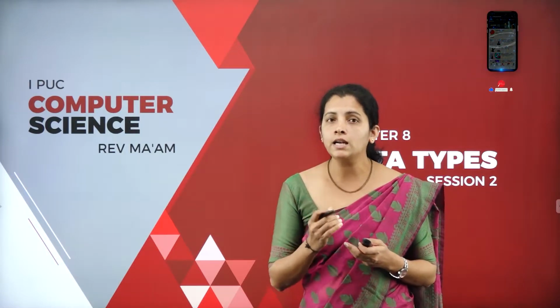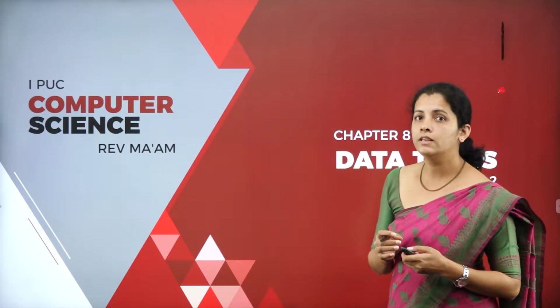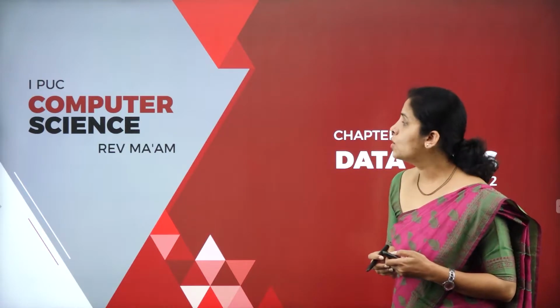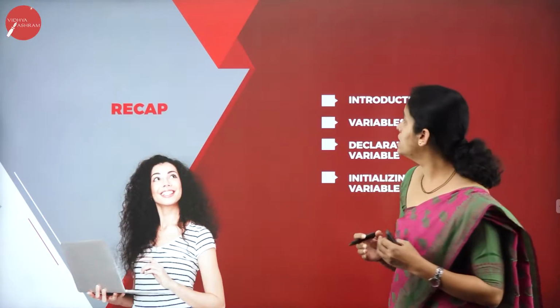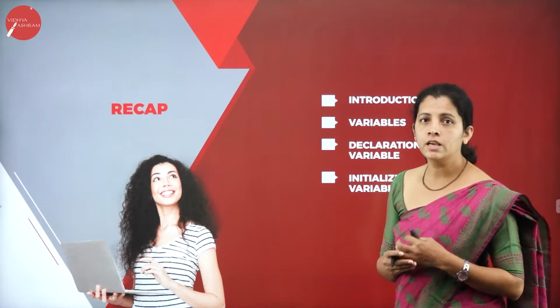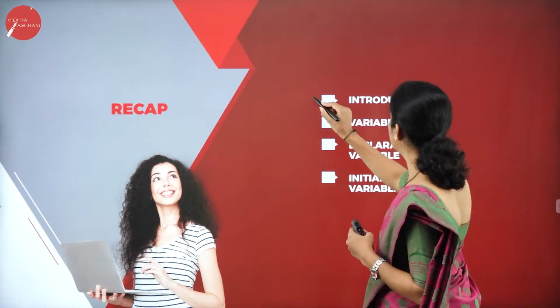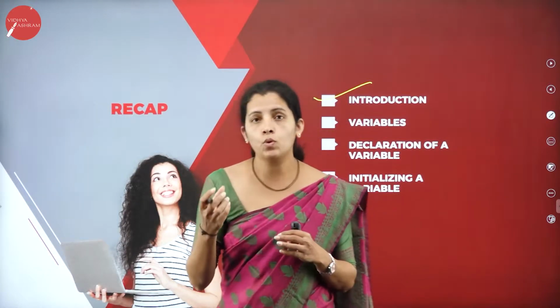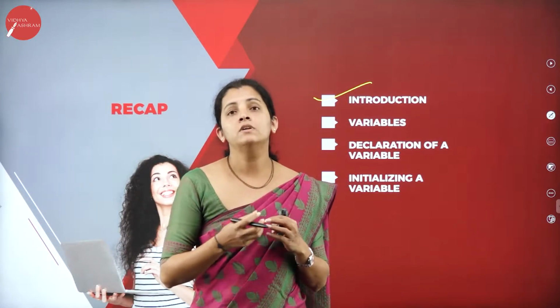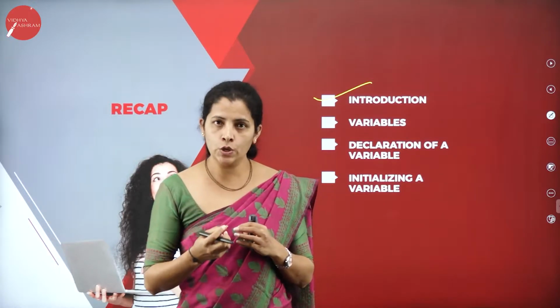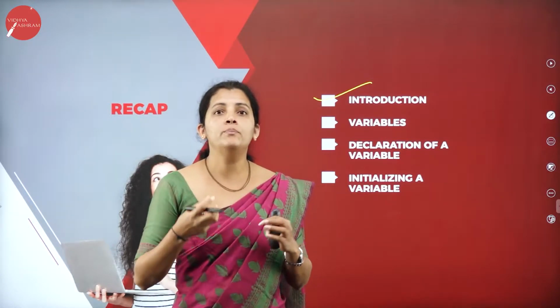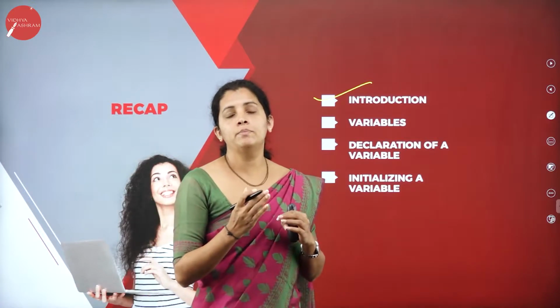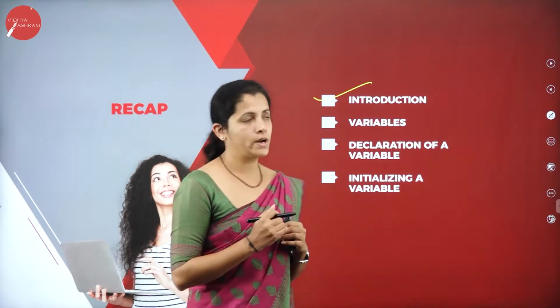Before going to start today's session, let me recall the things we learned in my previous session. In my previous session, I started with introduction. That means if I want to write any program, I must have certain basic units. With the help of basic units, I can write the program.